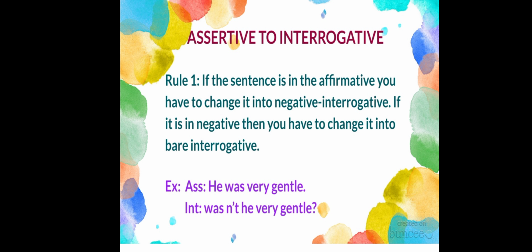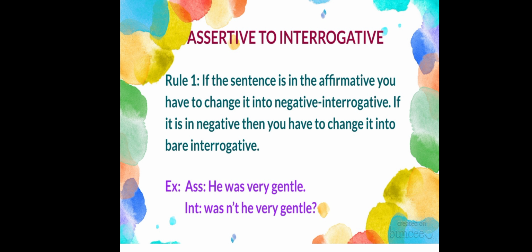One is affirmative and another is negative. So if the sentence is affirmative and you are changing it into interrogative, you have to change it into negative interrogative. But if the sentence is negative, then you just change it into interrogative.